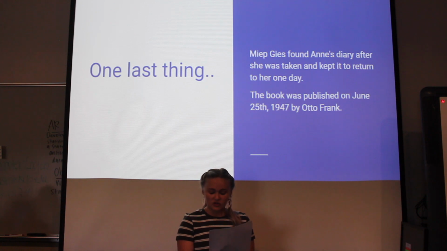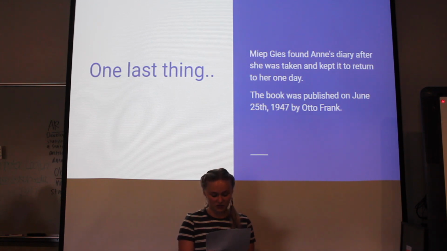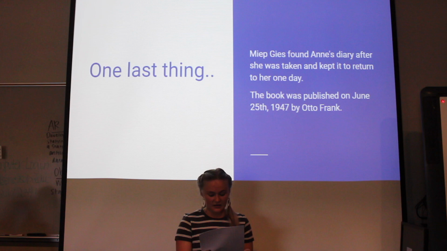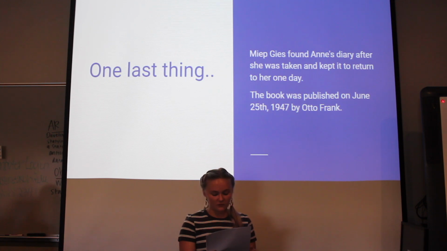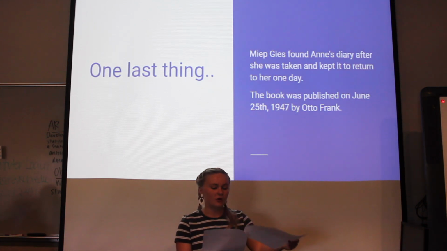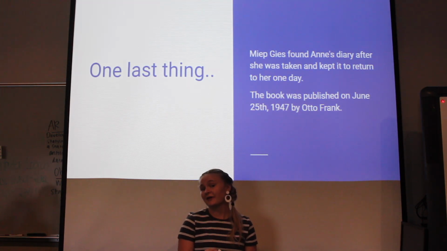She said, so far you truly have been a great source of comfort to me, and so has Kitty, whom now I write to regularly. This way of keeping a diary is much nicer, and now I can hardly wait for those moments when I'm able to write in you. Oh, I am so glad I brought you along. And that is the first entry to Anne's diary.